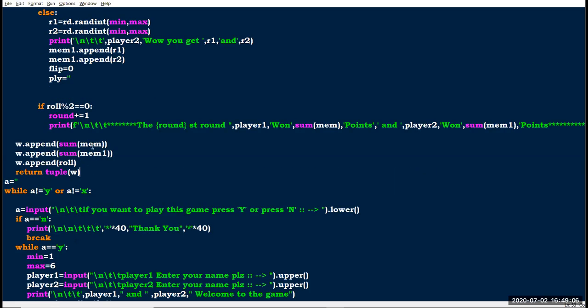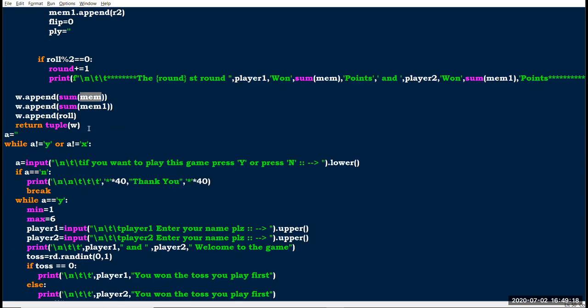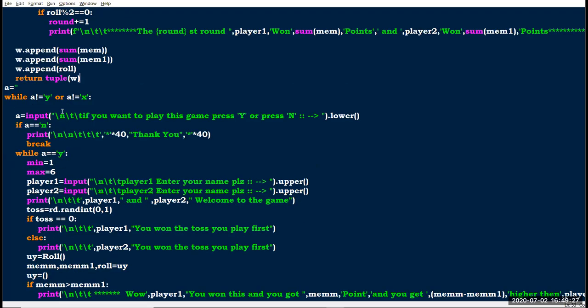So you have to memorize your order: first I appended mem, second mem1, and third roll. You have to memorize the order in which you appended, so that while unpacking you get the correct values.